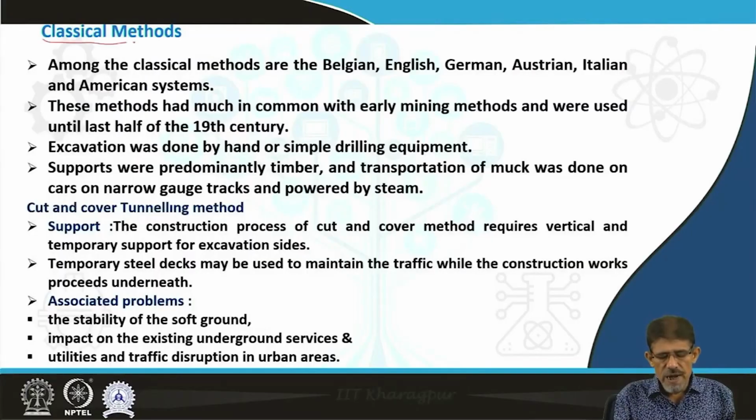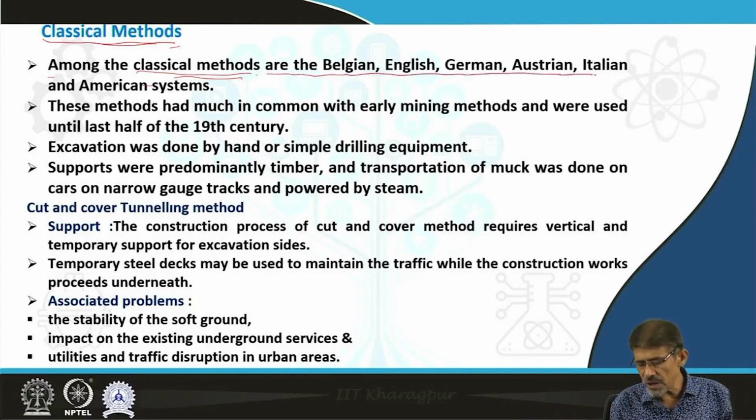Among the classical methods are the Belgian, English, German, Austrian, Australian and American advocated tunneling systems. These countries prefer to develop tunnels through the classical method.